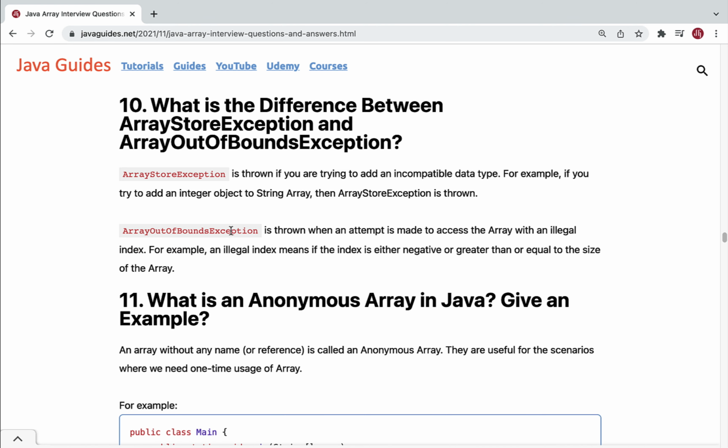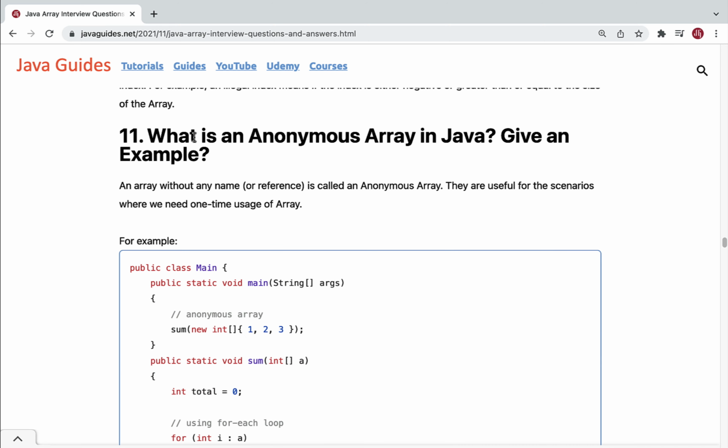Array out of bounds exception is thrown when an attempt is made to access an array with an illegal index. Here illegal index means the index can be either negative or greater than or equal to the size of an array. If you try to access an array with an illegal index, then you will get array out of bounds exception.